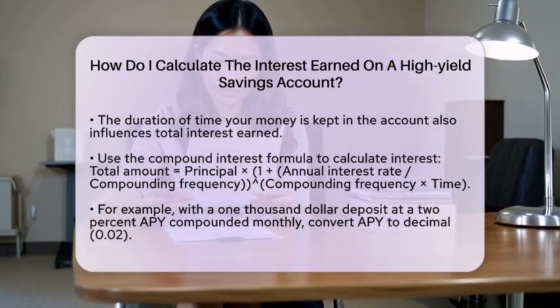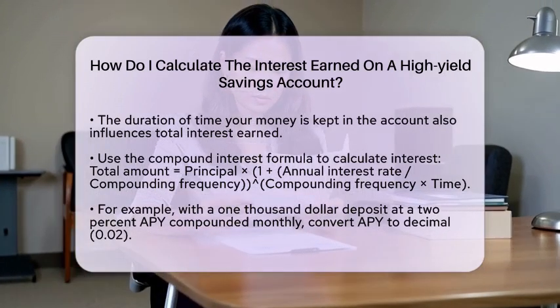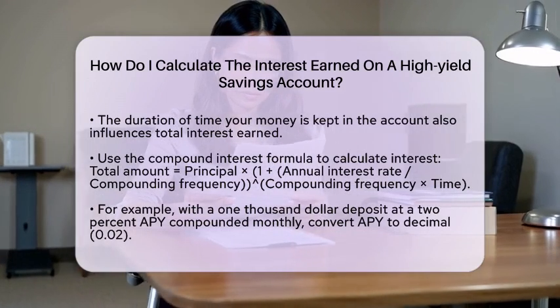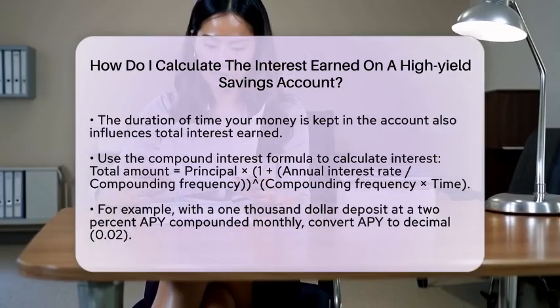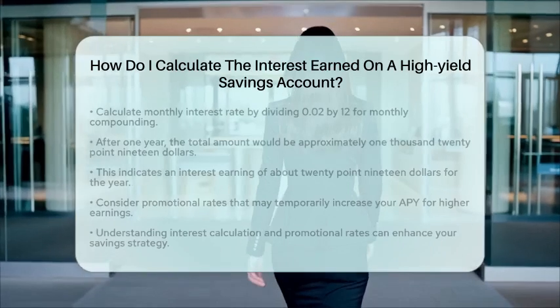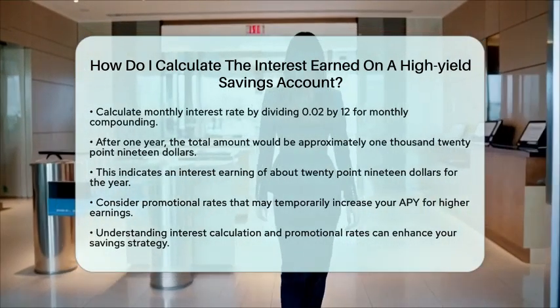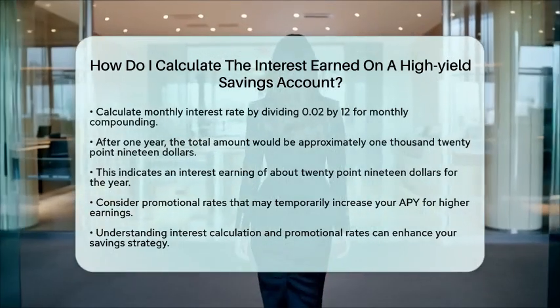Now, plug these values into the formula with 1 year as the time frame. When you calculate this, you will find that the total amount after 1 year is approximately $1,020.19. This means you will earn about $20.19 in interest over the year.